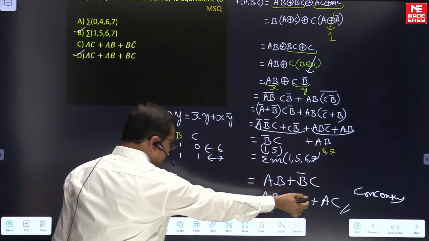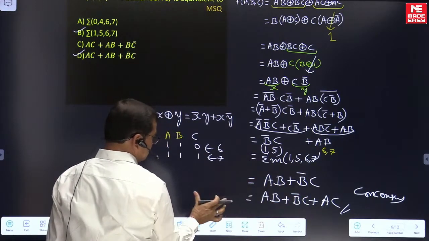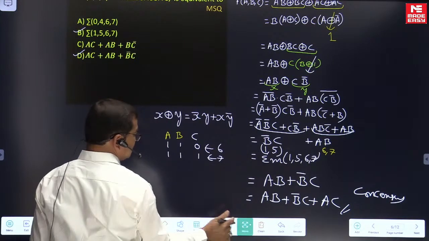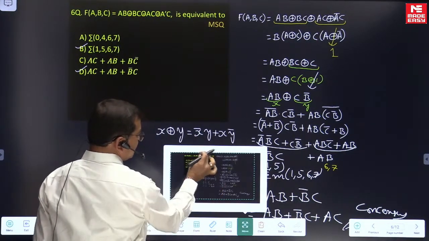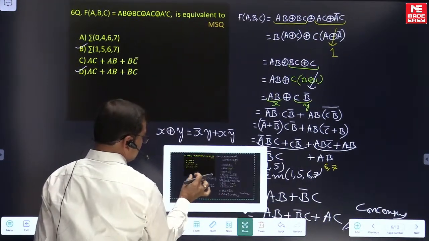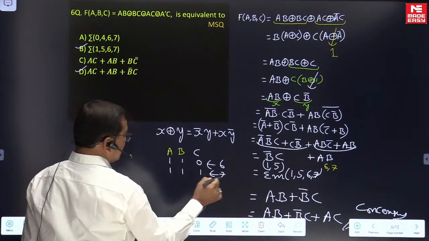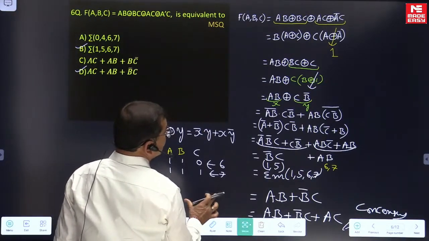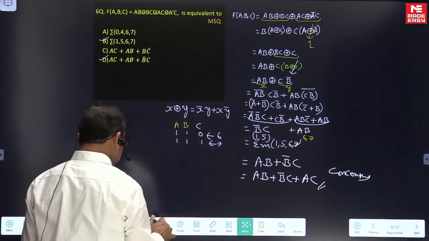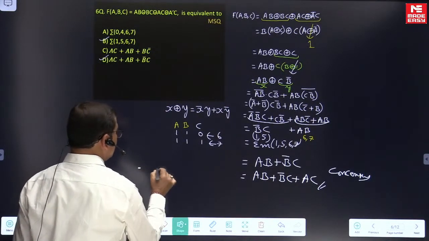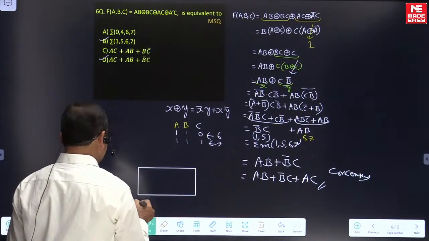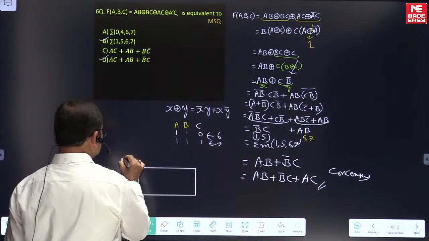If you are unable to get an idea about this, then we always have the possibility to use the K-map. With the K-map, you can recognize the products.